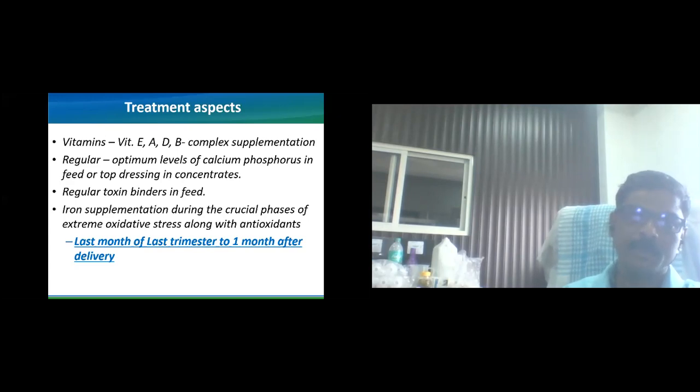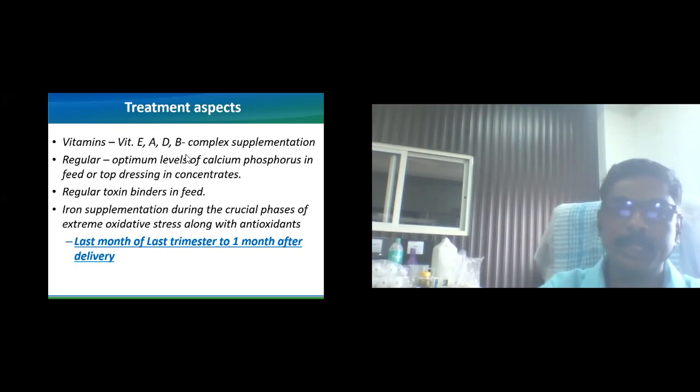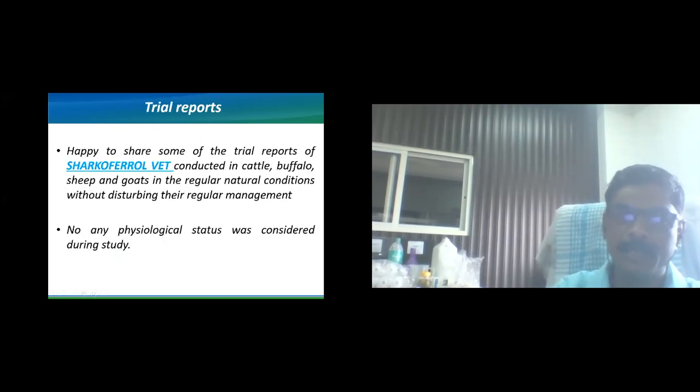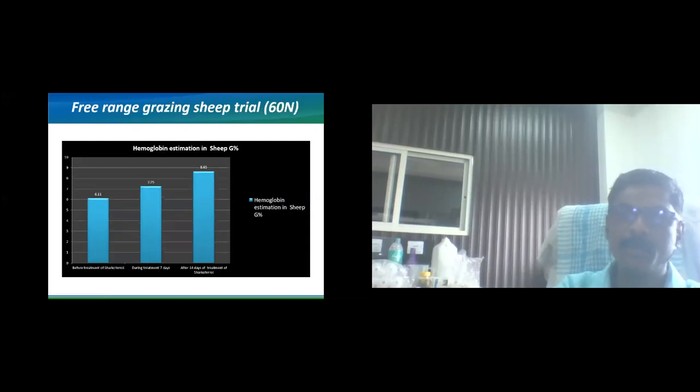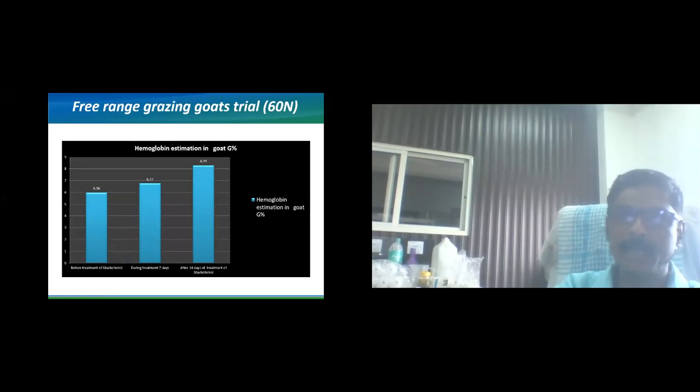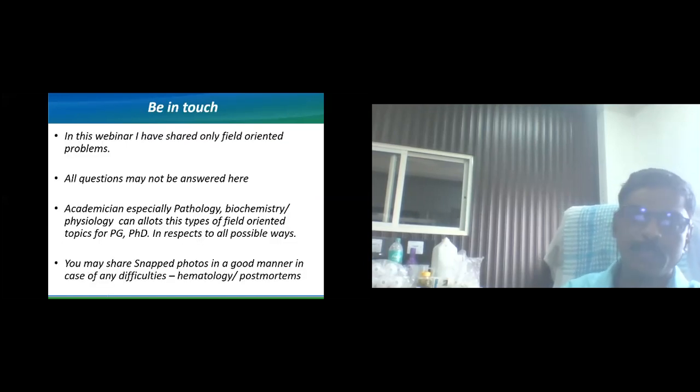Vitamin AD3, then the regular optimum supplementation of calcium and phosphorus, then the top dressing of calcium and phosphorus in the feed and the concentrate, the regular use of toxin binders, and iron supplementation during the stress conditions. We can go for the iron supplementation, and finally, as the ultimate result, we have to remove the oxidative stress in the animal by giving the extra iron supplementation. So now we could come to the conclusion, or conclude our session.